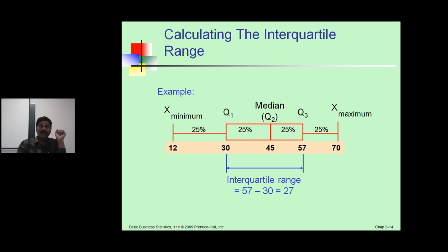Calculating the interquartile range. Example, see, the first 25% is the minimum. The second 25% and third 25% around Q2, that is the median, the half, is called the interquartile range. See the diagram.